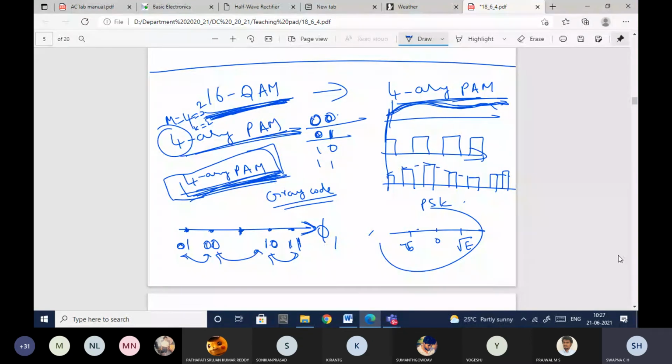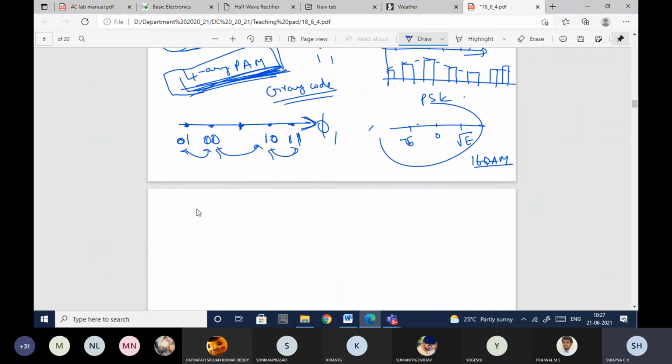Again let me take a 4-array PAM. Since I have to get 16 QAM, I have to use two 4-array PAMs. One I have taken with respect to phi 1, and let me take another with respect to phi 2, the vertical axis.